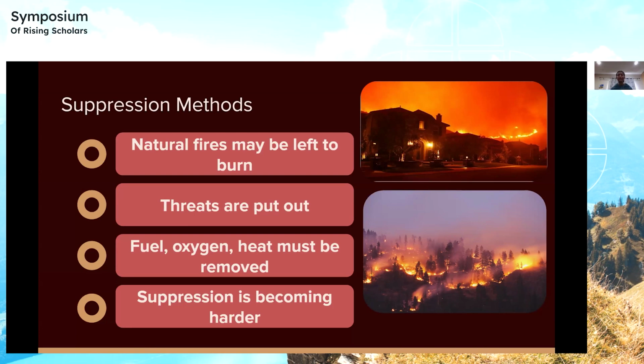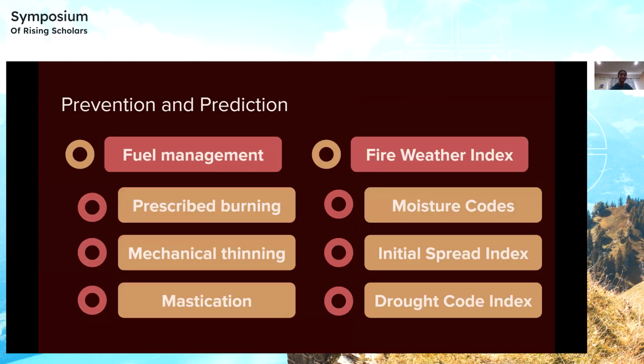However, suppression is becoming harder because there's been a buildup of forests and vegetation in commonly burned areas, which allows fire to spread faster, as well as the fact that many homes are built in high-risk areas. So the two current methods of prevention and prediction are fuel management, which has a couple of different methods. All three of these methods focus on removing the source of fuel so that fires can't spread as quickly.